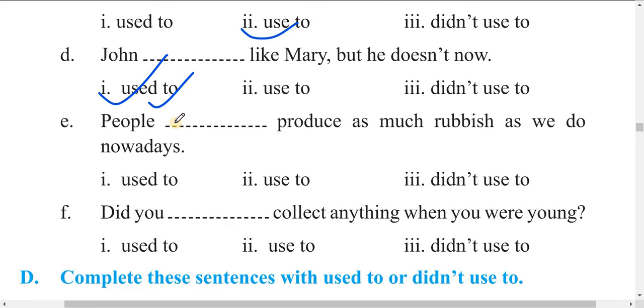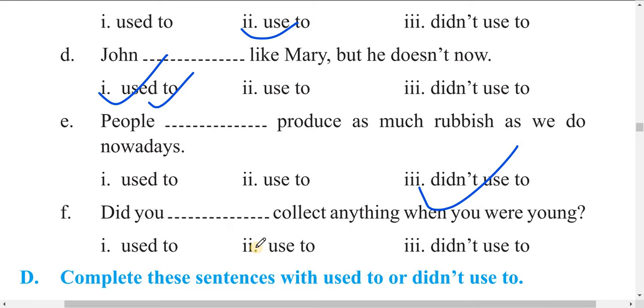Now, people used to produce as much rubbish. People didn't used to produce. Okay, people didn't used to produce as much rubbish as we do nowadays. So, in the past, people didn't used to produce as much rubbish. They didn't used to produce wastage.